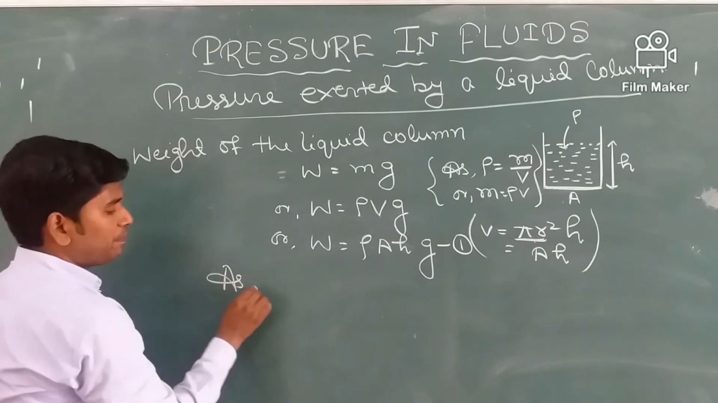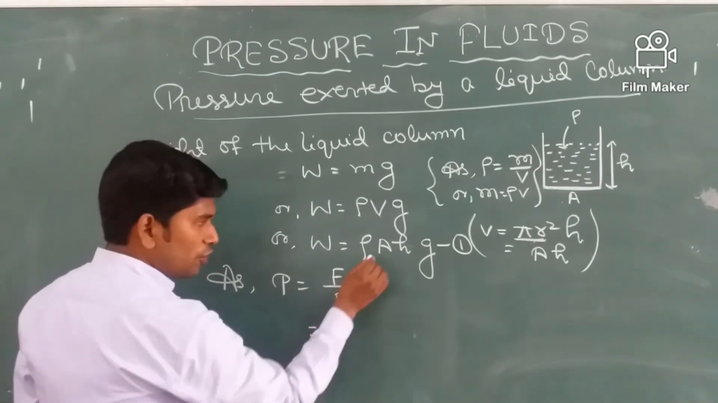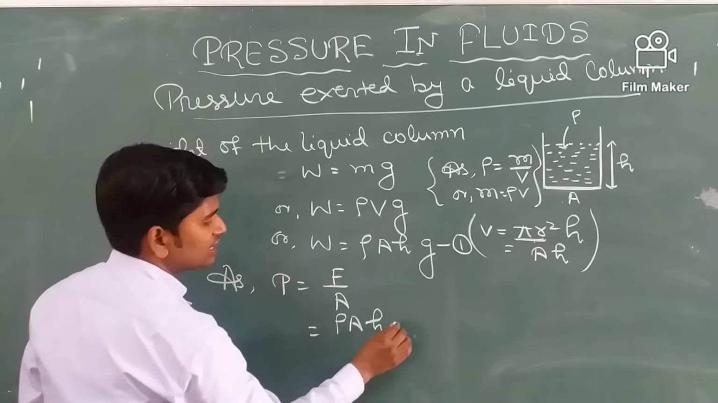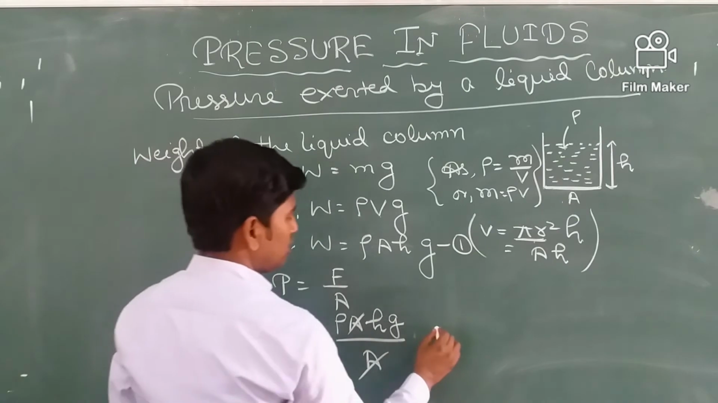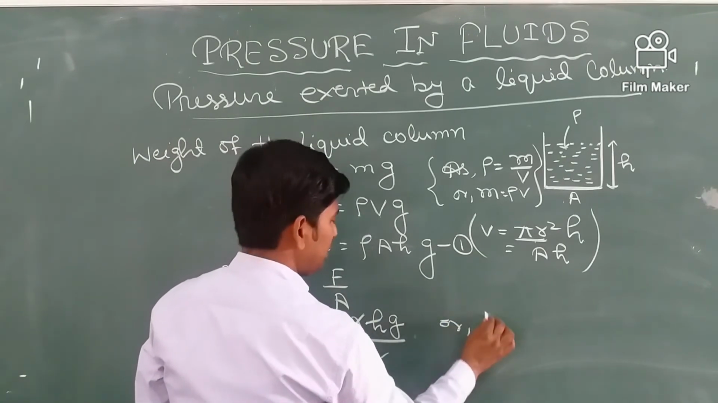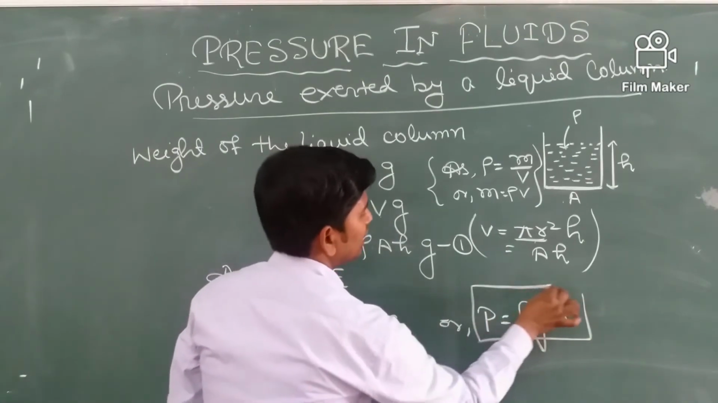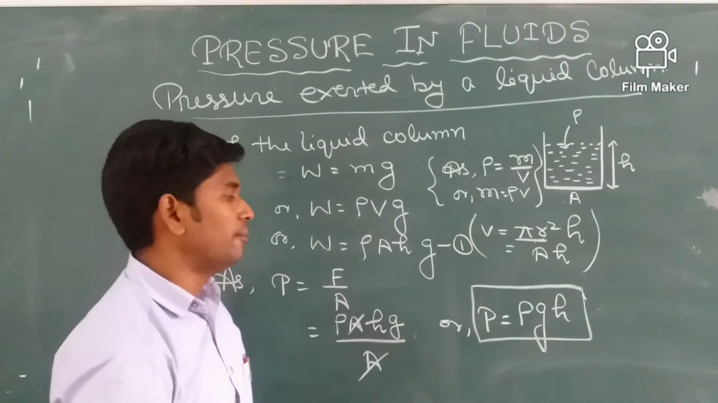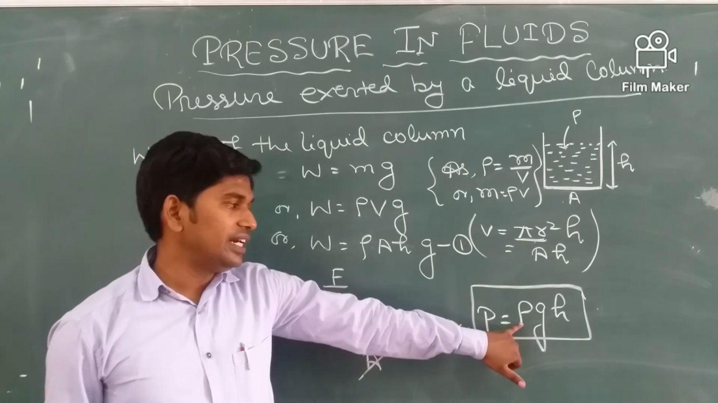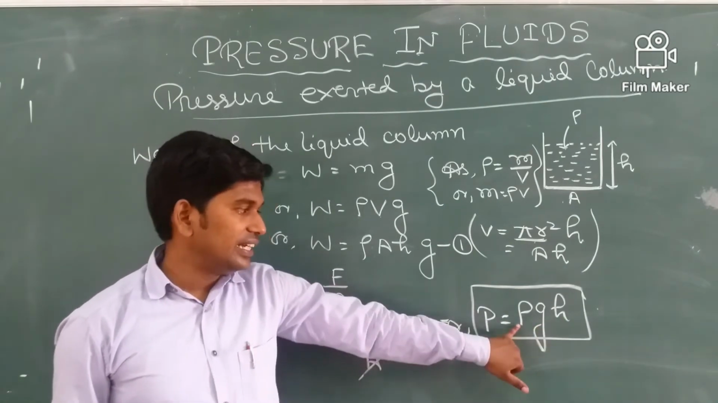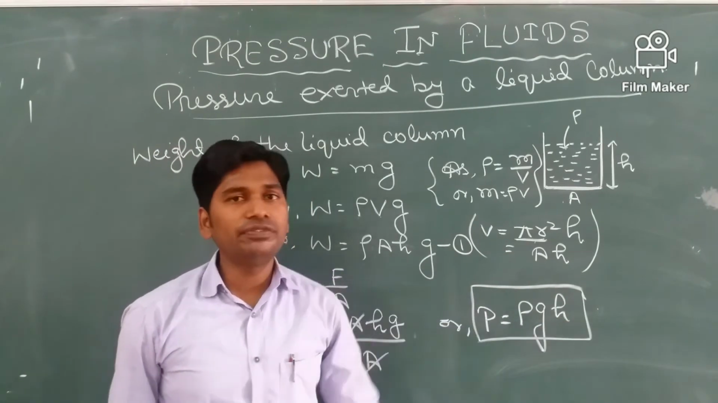As we know, pressure is equals to force by area. So at the place of force we write rho A h g, and area of base is A. A will be cancelled and we will get P is equals to rho g h. So it is the pressure exerted by a liquid column. As I said, the pressure exerted by a liquid column depends on three factors: density of the liquid, acceleration due to gravity, and height of the liquid.